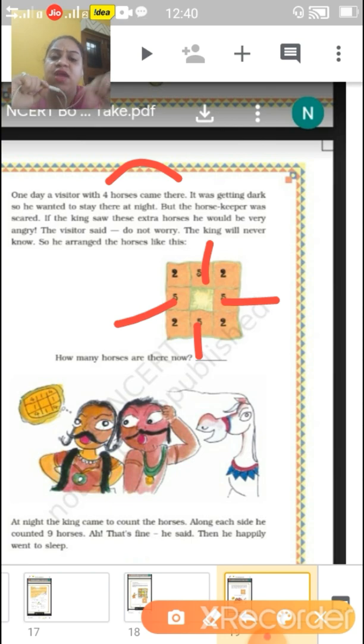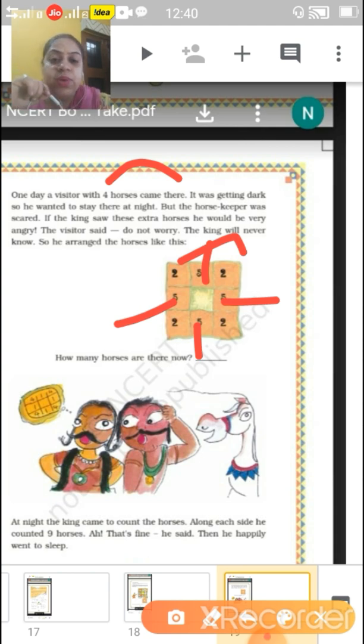In this way, what they have done, 9 is coming on all the sides: 5, 6, 7, 8, 9. They have taken the side multiplication so that they can count it there. Like previously it was 27, but here they have taken 3 on each corner. So what they did,